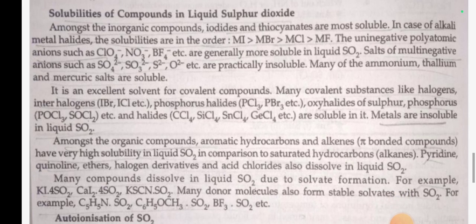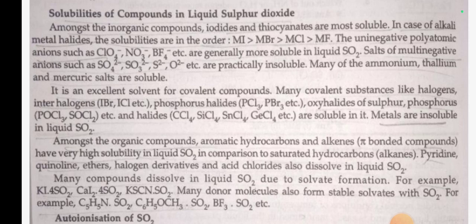Solubility of compounds in liquid sulfur dioxide. Amongst the inorganic compounds, iodides and thiocyanates are most soluble. In the case of alkali metal halides, the solubilities are in the order MI greater than MBr greater than MCl greater than MF. The uninegative polyatomic anions such as ClO4 negative, NO3 negative, BF4 negative, etc. are generally more soluble in liquid SO2. Salts of multinegative anions such as SO4 2 negative, SO3 2 negative, S2 negative, O2 negative, etc. are practically insoluble. Many of the ammonium, thallium and mercuric salts are soluble.